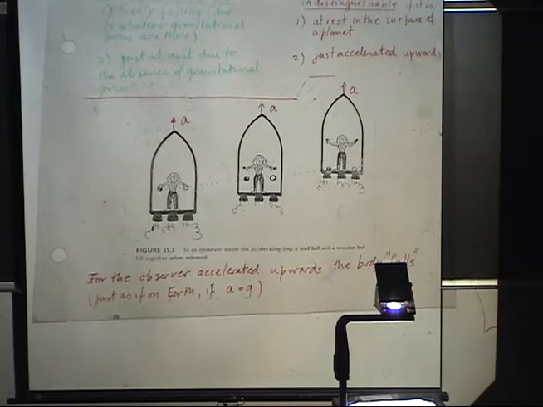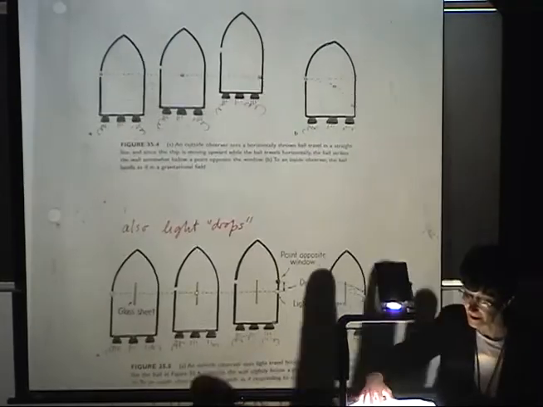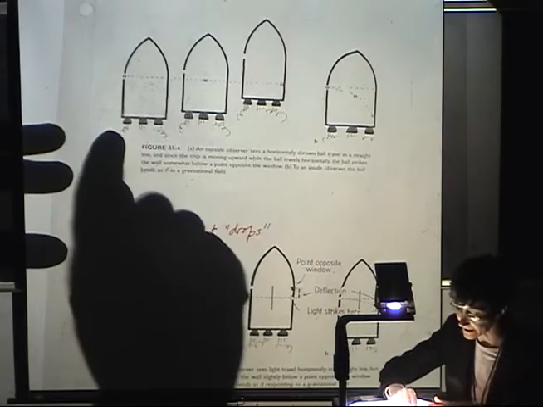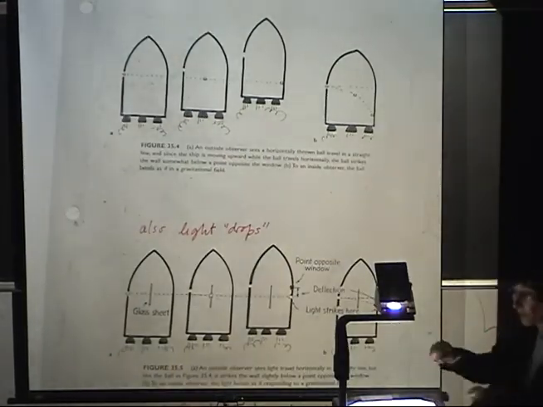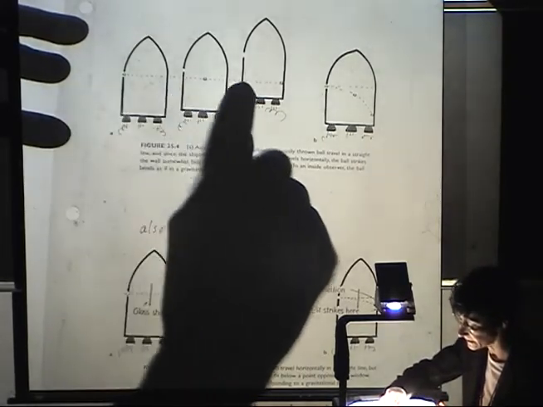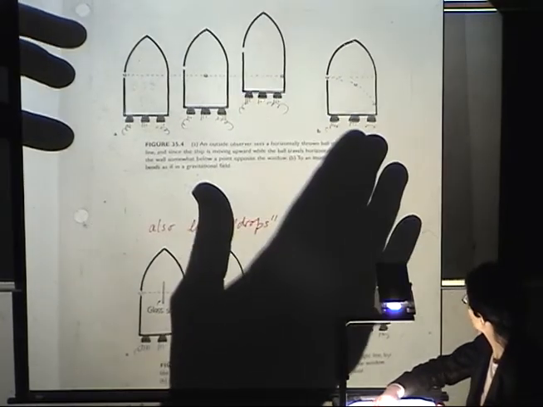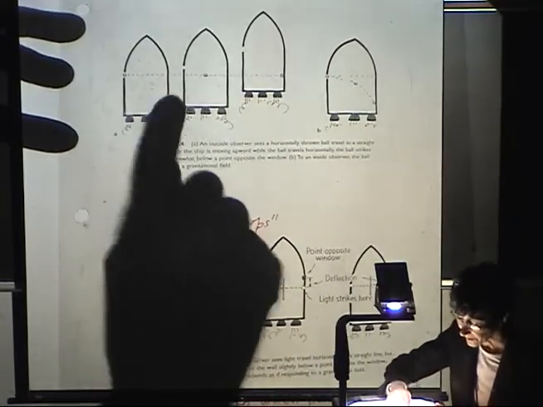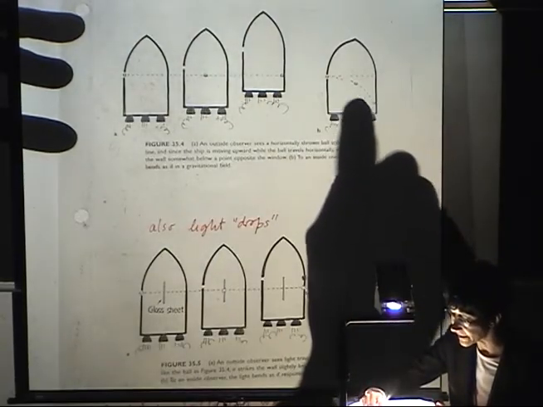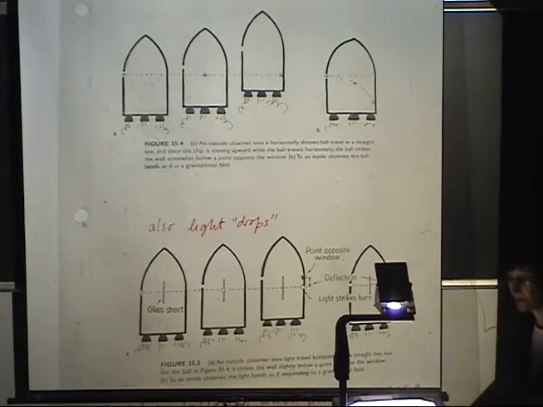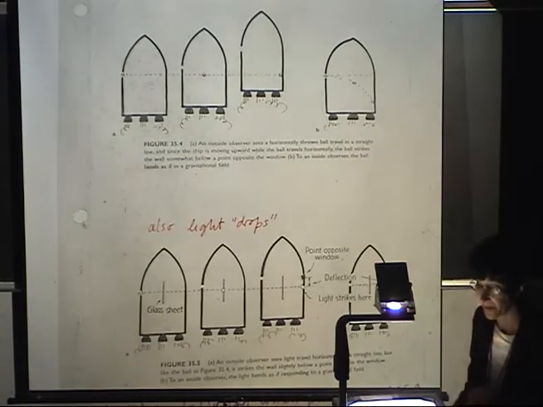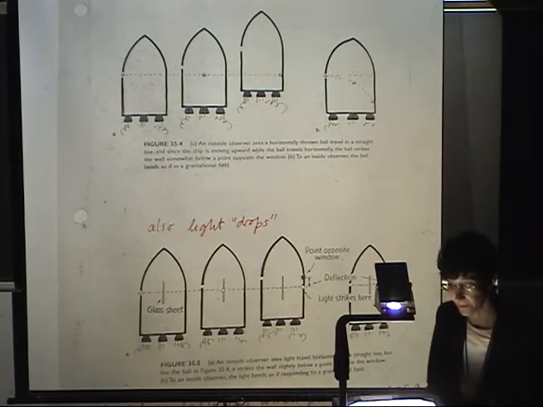So we can extend then this analogy to other situations. Imagine again that we are in this accelerated vessel moving upwards, and we throw a ball horizontally. So the ball would just go in a straight path. But since the vessel is accelerating upwards, the floor will approach the ball in an accelerated fashion, and therefore we will see the ball making the parabolic path that is characteristic of projectiles on Earth.